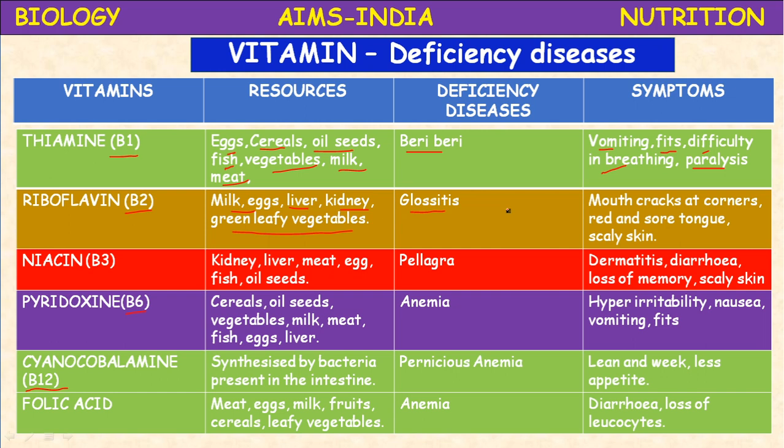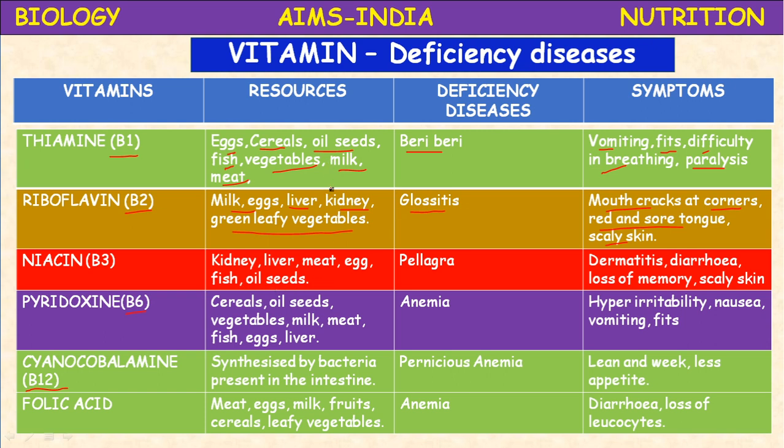Riboflavin deficiency is the most common deficiency in people. Symptoms are mouth cracks at corners, red and sore tongue, and scaly skin. These are the symptoms of glossitis.